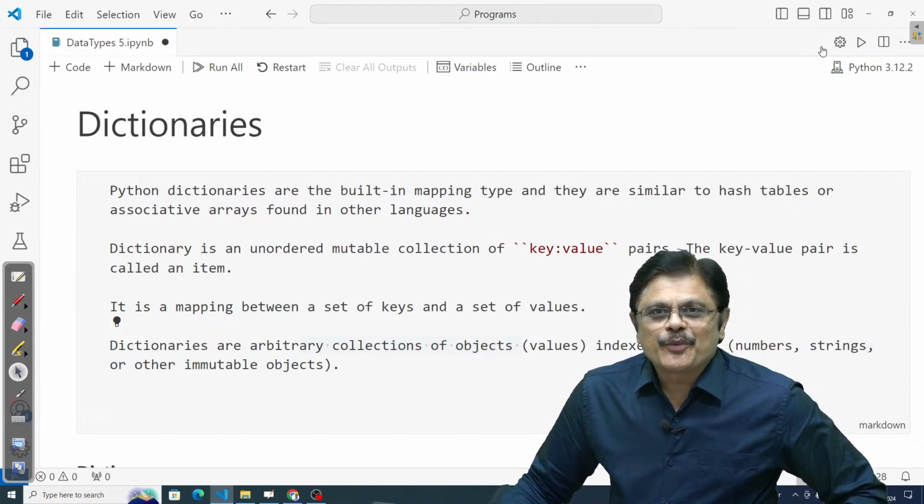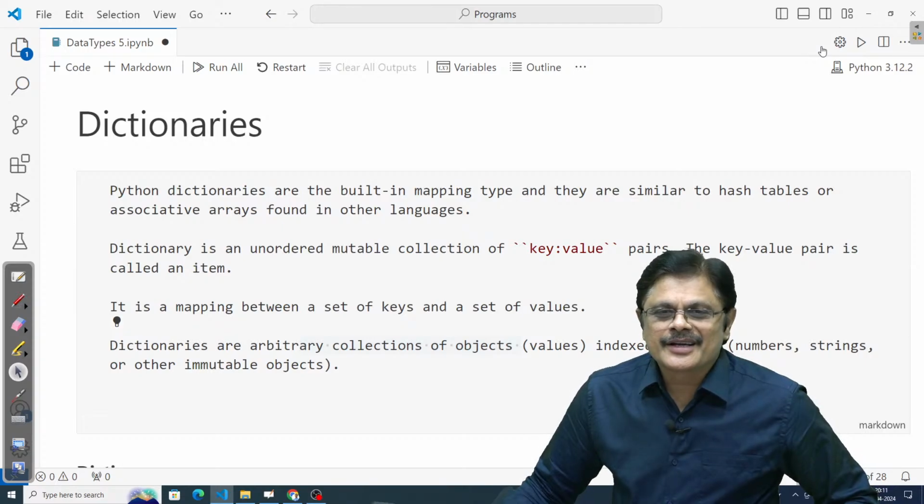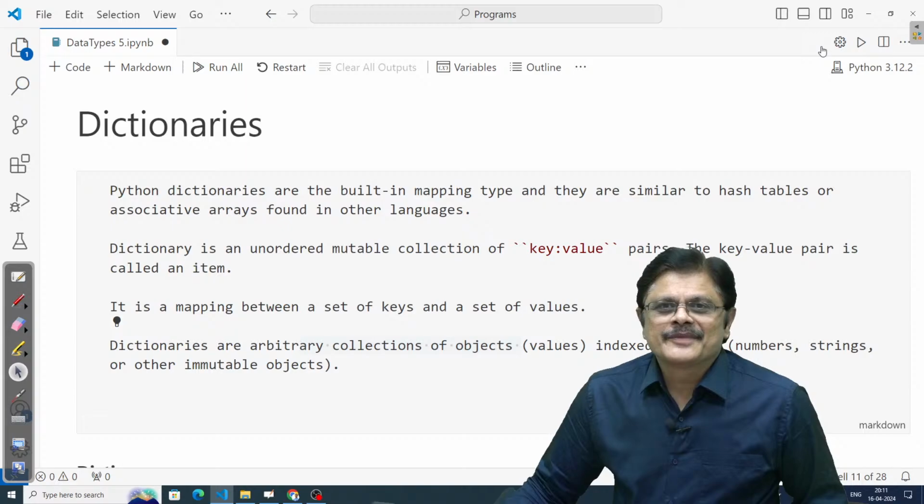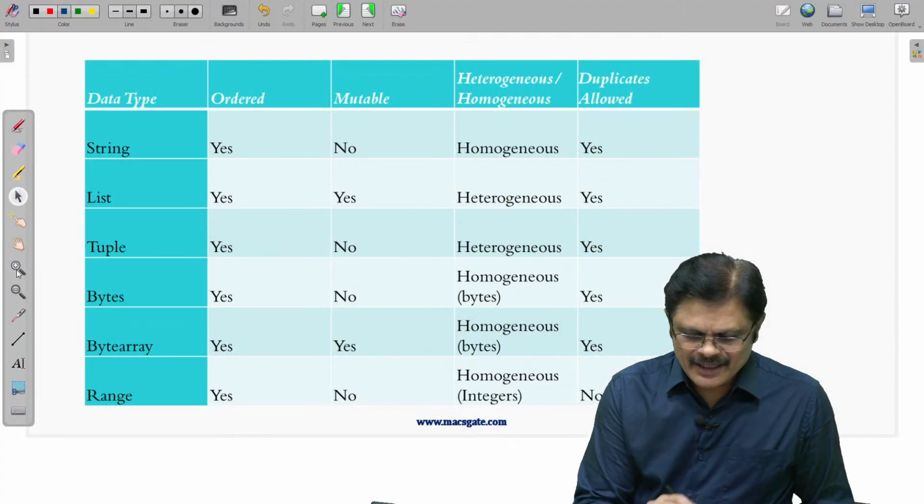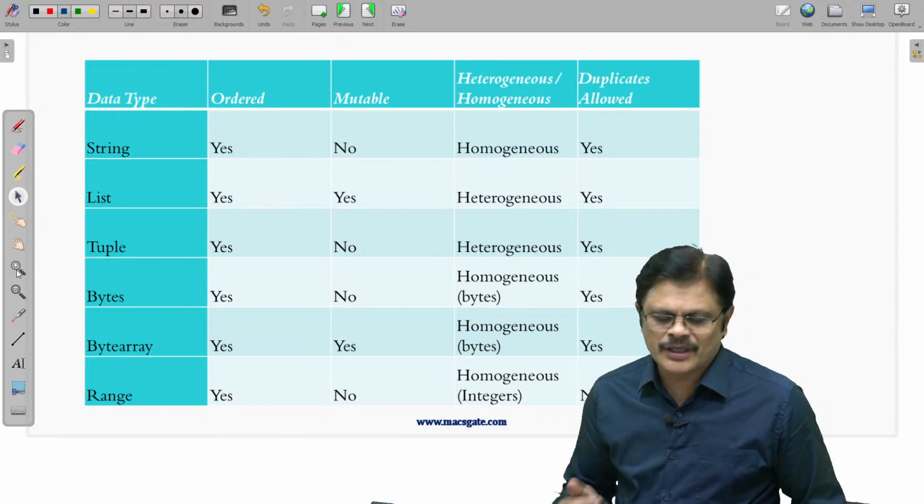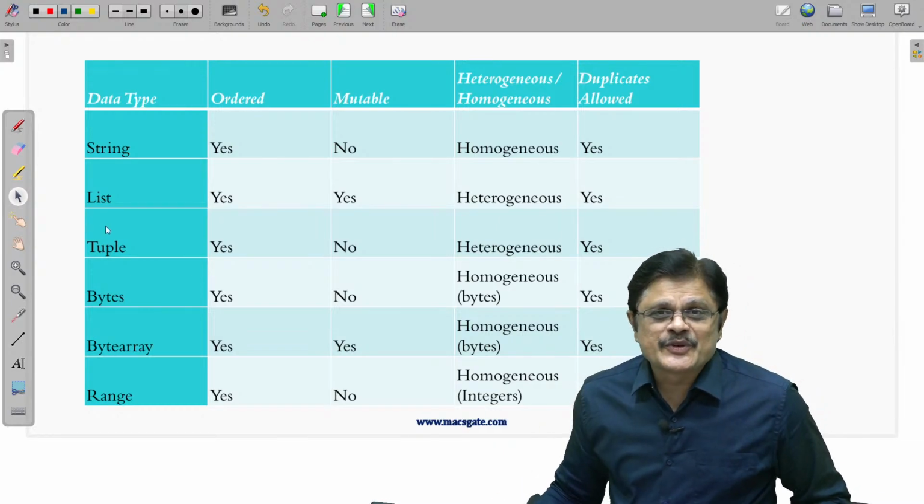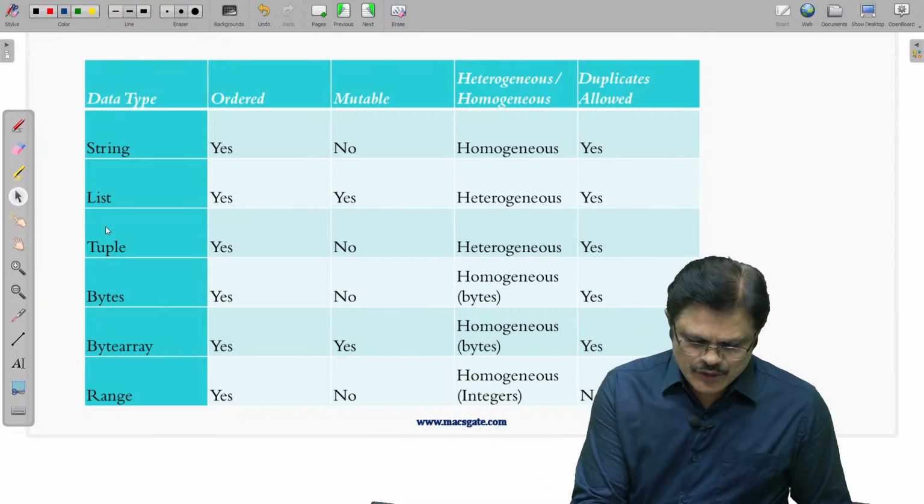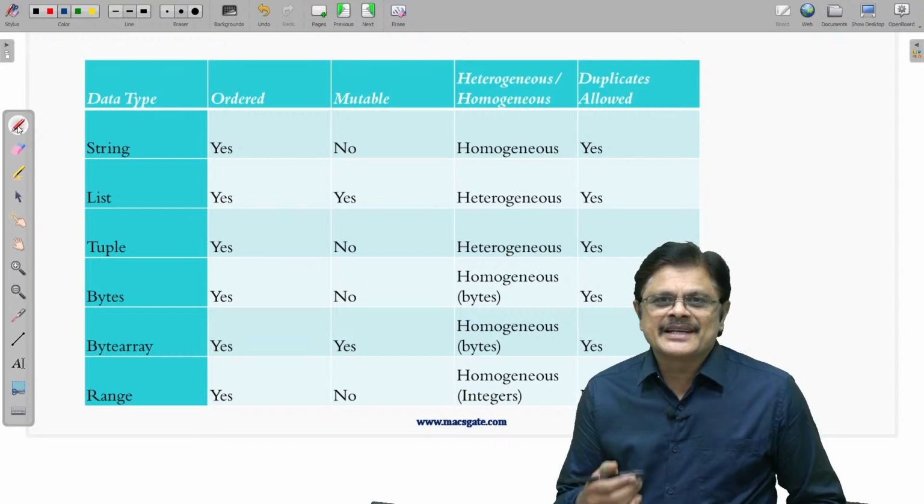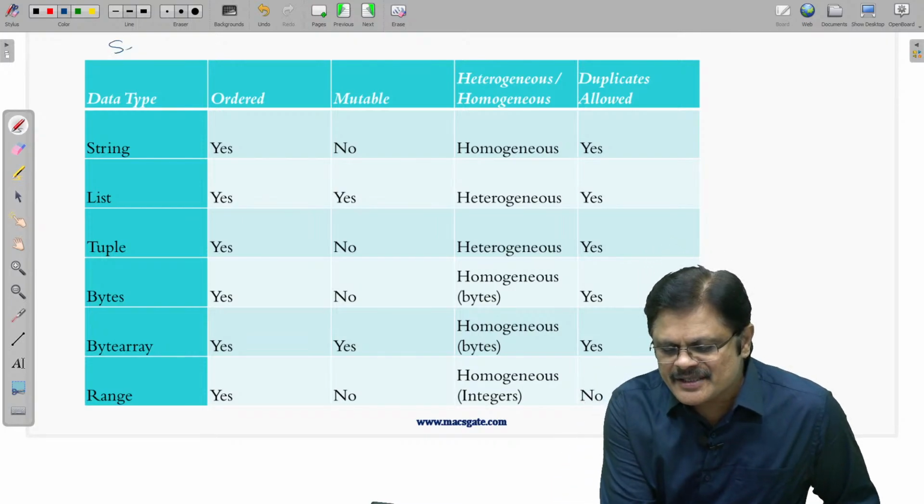So, under Python programming, we are talking about data types and variables. In this part 5, we talk about dictionaries and sets. Before that, let us quickly revise the data types which we already discussed, mainly the sequence types. So, there are mainly 4 properties which we can discuss for all these sequence types.